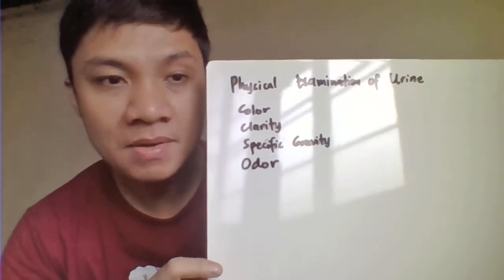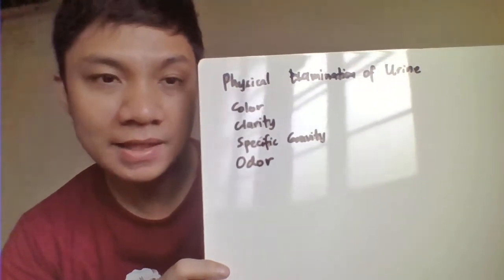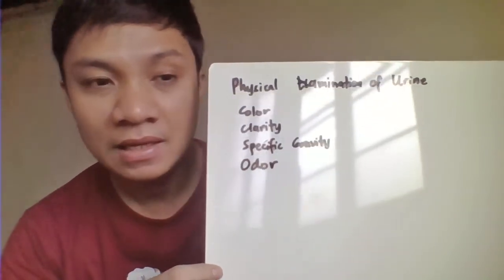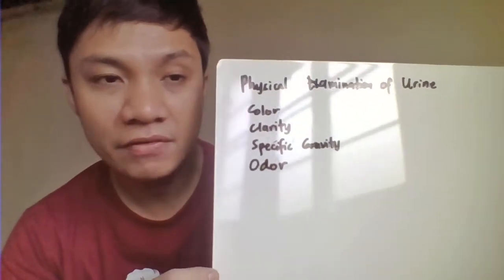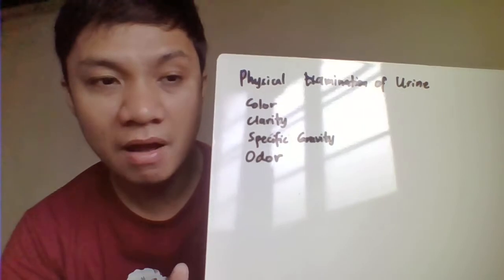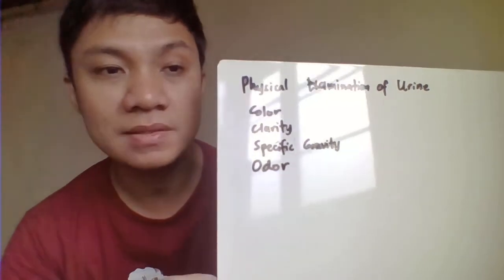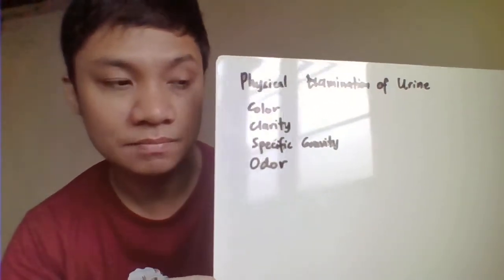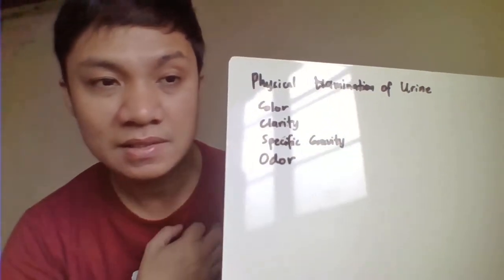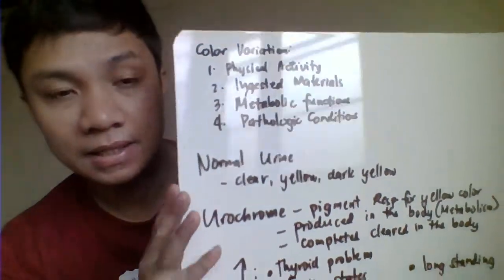This physical examination or macroscopic examination provides you with preliminary data as to the quality of the specimen of the patient, but it's not always conclusive. Like if you receive a specimen that is dark yellow, do not jump to the conclusion that the patient already has a urinary tract infection. Or if the specimen is cloudy or turbid, it doesn't always mean the patient has a urinary tract infection. All that provides you with preliminary information, but again, it's not always conclusive that there is already an abnormality.